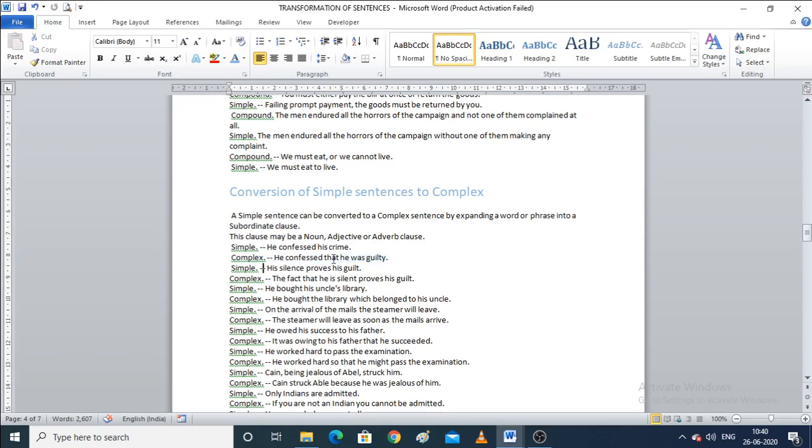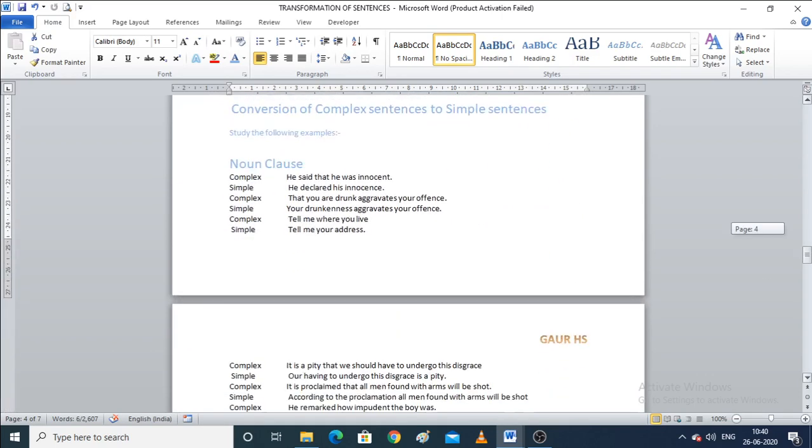His silence proves his guilt. It's a simple sentence. Now the complex one is, the fact that he is silent proves his guilt. So this is a way to convert a simple sentence into a complex sentence.